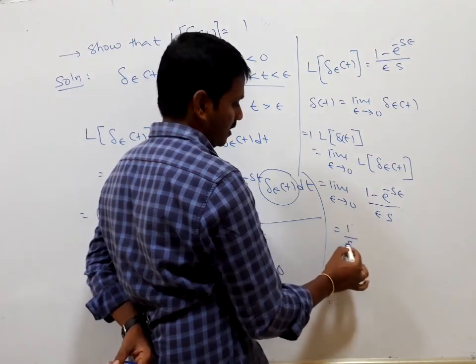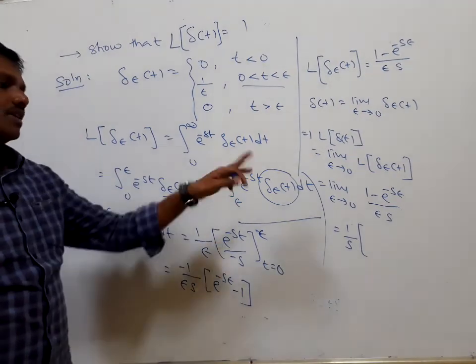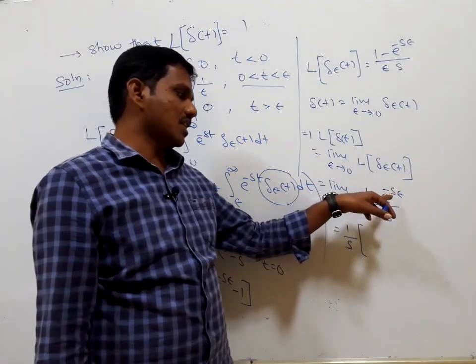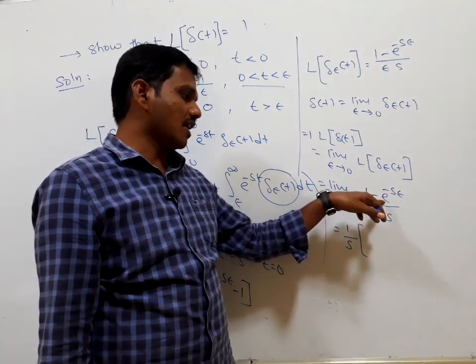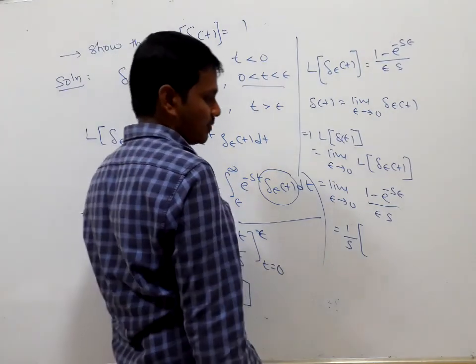Now when epsilon tends to 0, we get 1 minus 1, that is 0 divided by 0, because e to the power of minus s epsilon is e to the power of 0, which is 1. This is an undetermined form, so we go for L'Hospital's rule.